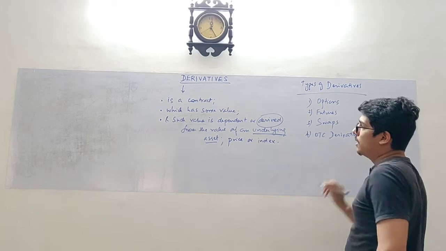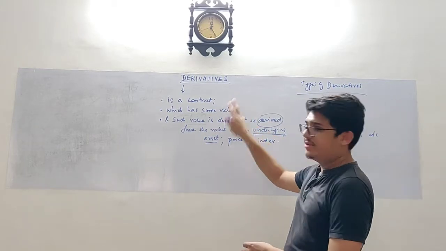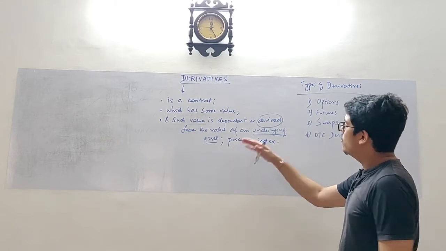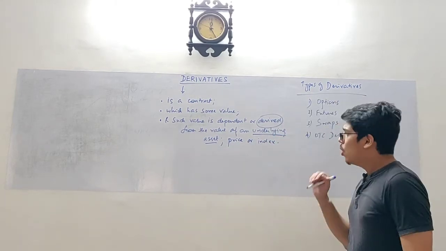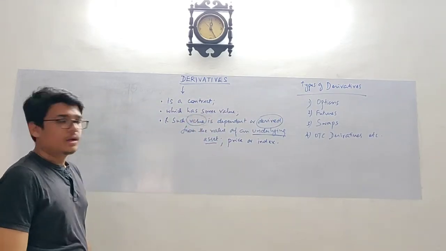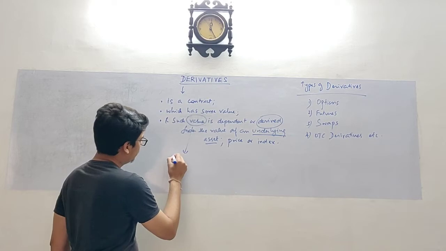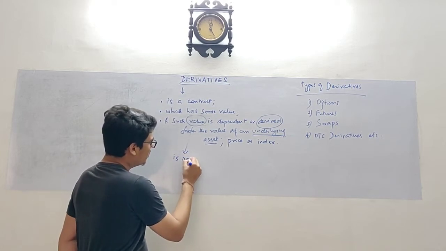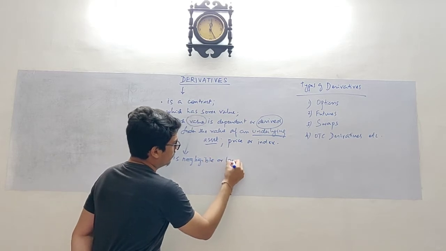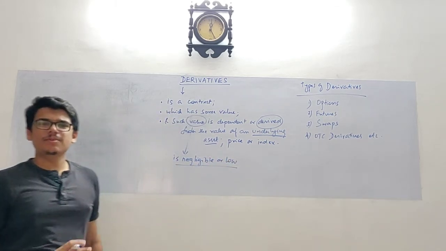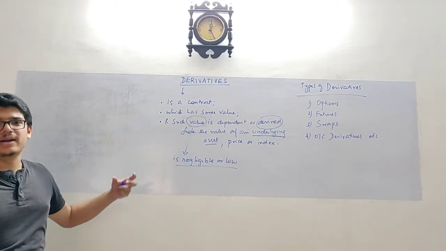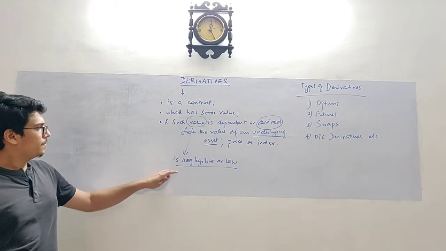Now, when I say derivative is a contract which has some value and such value is dependent or derived from the value of an underlying asset, price or index, this value is negligible or very low. So the investment in a derivative contract is very less.